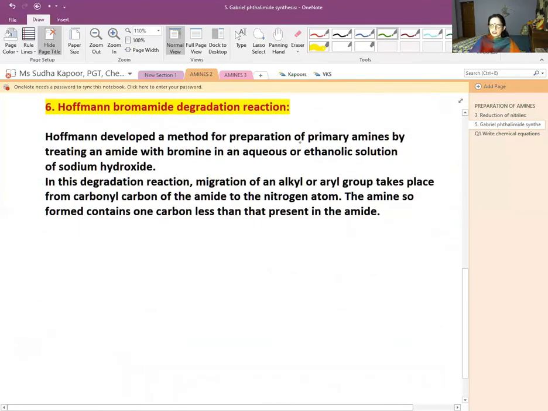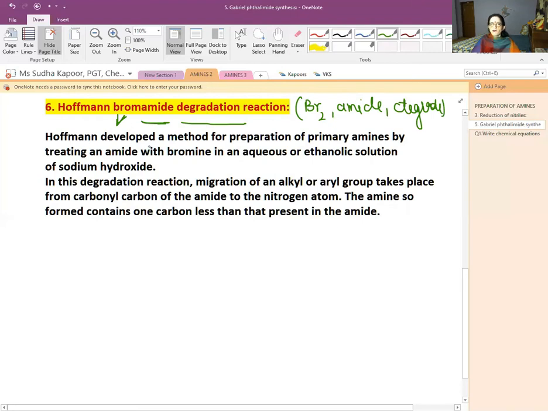As the name suggests, we have to take bromine on amide. Amide is RCONH2. Degrade means decrease the number of the carbon chains. Some hints here: bromine is in the name, amide is in the name, degrade is in the name. So we can very well understand what is going to happen in this reaction. Bromine on amide is going to degrade.